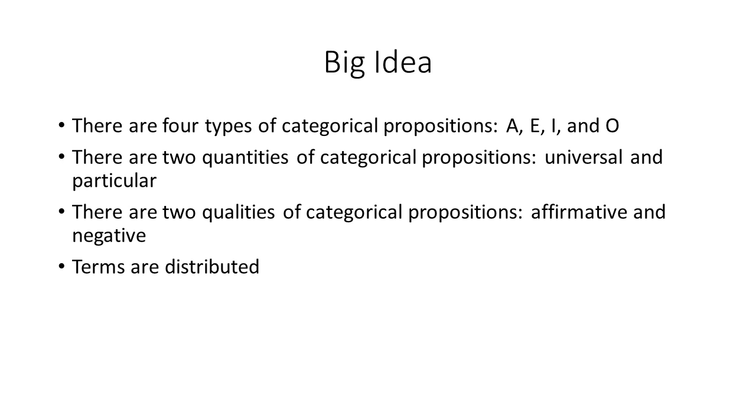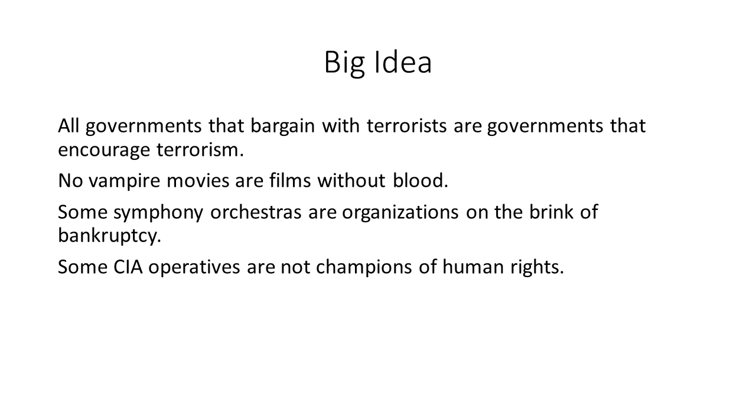This has to do with how much of the class of things the subject term refers to the categorical proposition makes a claim about. Again, we'll talk about that in a bit. Quality: does the categorical proposition say that something or some things have or lack some property? And then terms are distributed. We'll get to it.